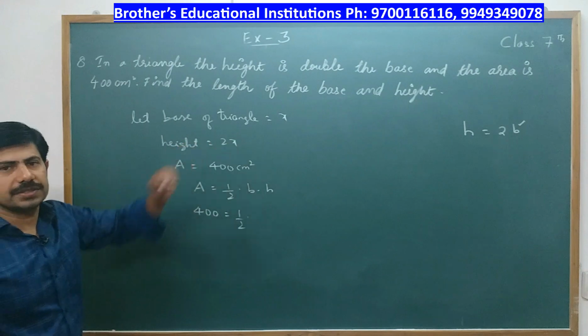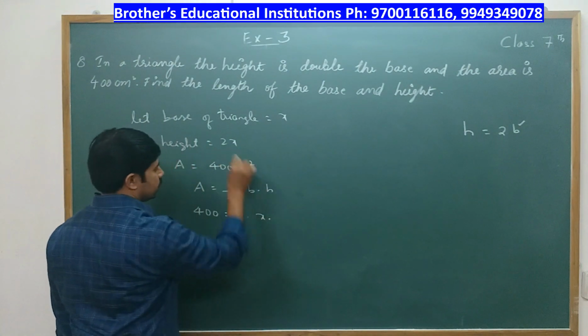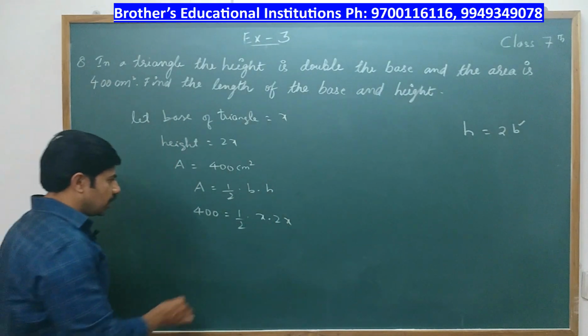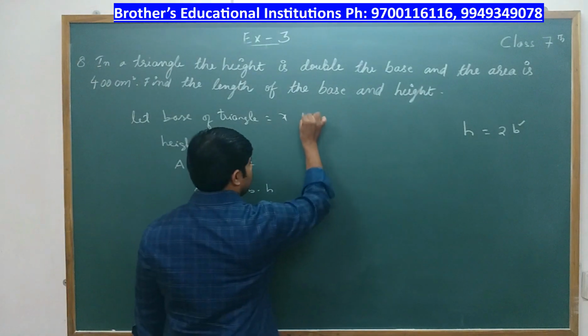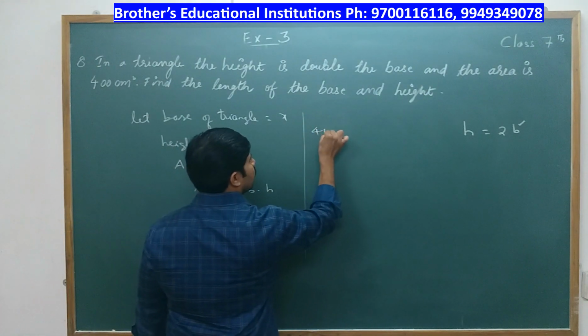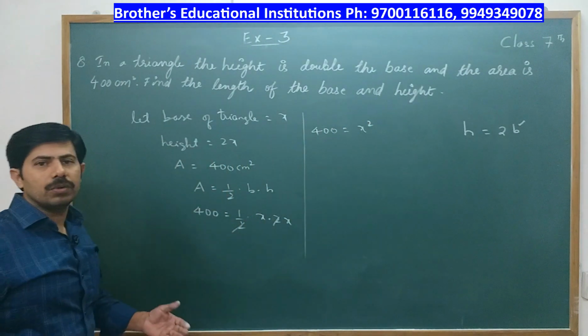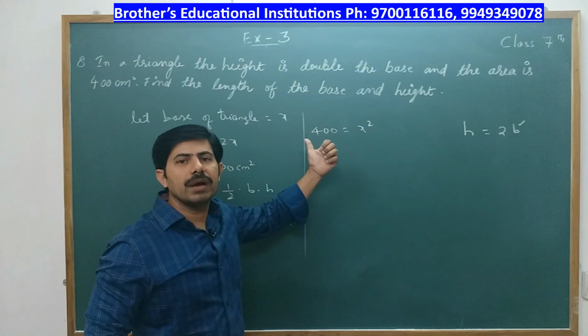Base is x, and height is 2x. So I write into 2x. Now after this we can eliminate 2 and 2. So we have 400 is equal to x square. So when we send the square to the other side, it will become under root.